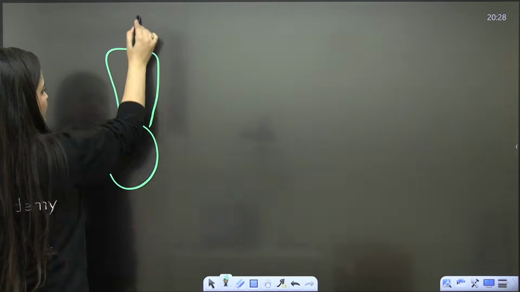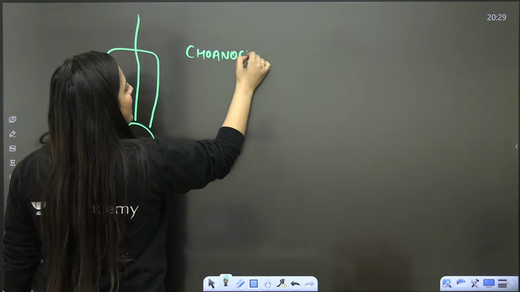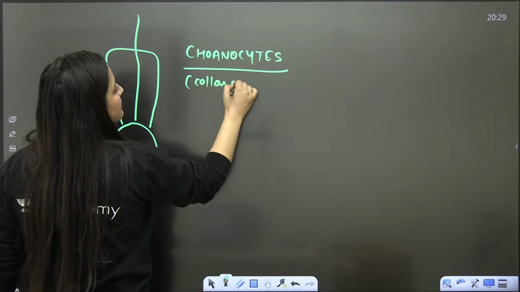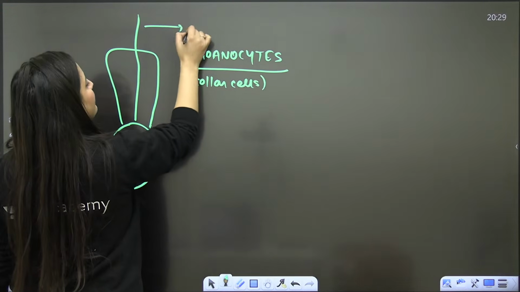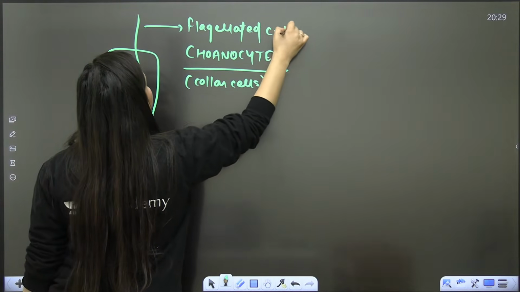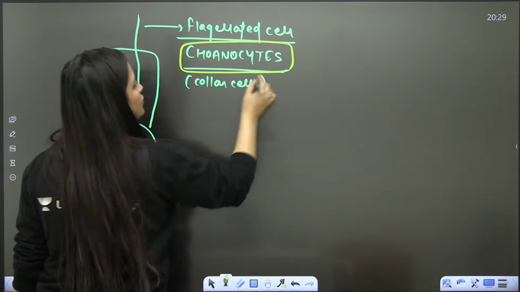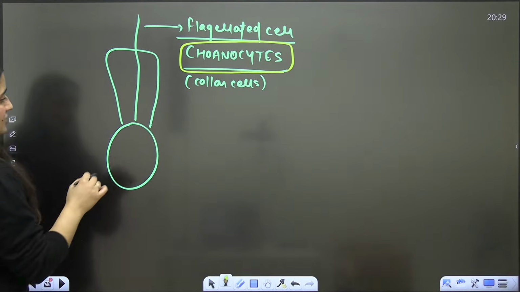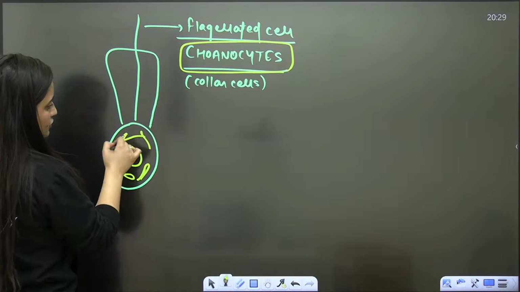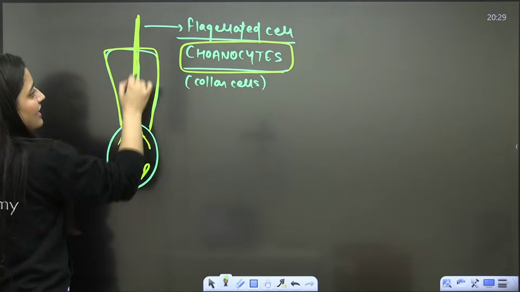Like, look at this cell, children, this cell is your choanocyte. They are also known as collar cells. And what is the thing that you need to remember here? It's a flagellated cell. It has flagella. So we call it choanocytes, or collar cells. Nucleus is there, other organelles are also present. These are that special flagellated cell. These cells are lining this cavity.